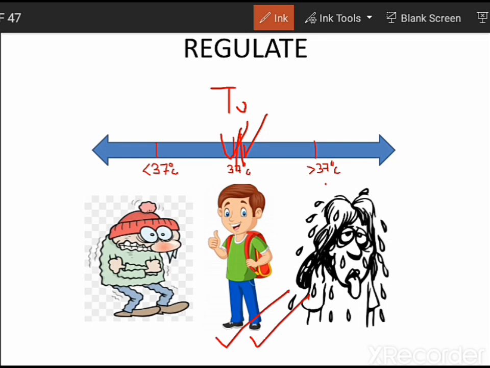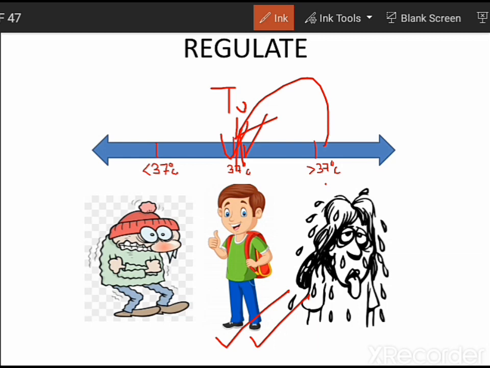But if the temperature increases beyond 37 degrees Celsius, we have an ability of sweating. When the external environment has a temperature greater than 37 degrees Celsius, we start sweating. This sweating is to reduce the temperature so that it comes back to 37 degrees Celsius. So if the external temperature is greater than 37 degrees Celsius, we start sweating, and as a result of sweating, our body temperature is reduced and changes back to 37 degrees Celsius.